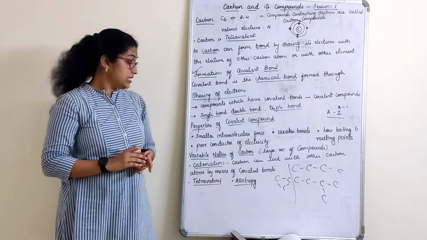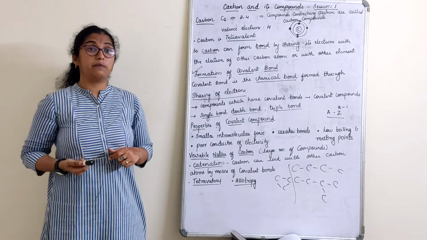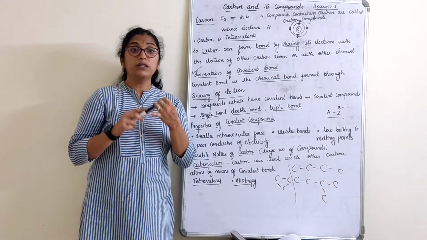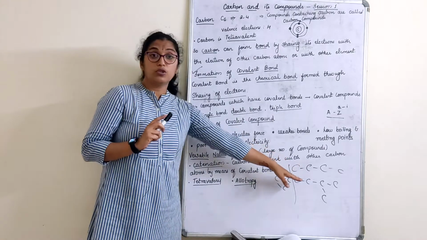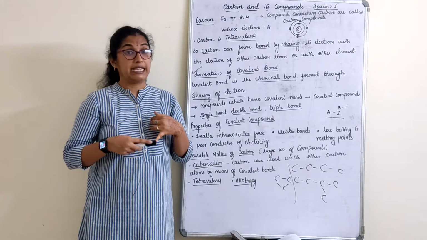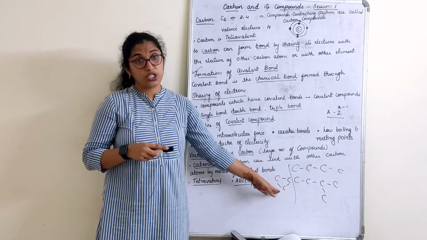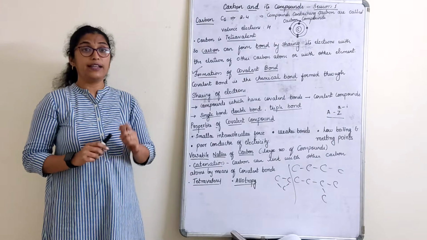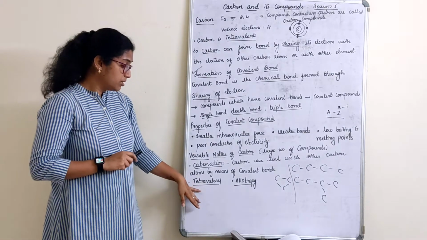Yes. That means catenation is the property of carbon to link with other carbon atoms by means of covalent bond to form single, double or triple bond, and also to form long chains, that is straight chains, branch chain and closed chain or ring structure. That's one more versatile property of carbon we can tell.